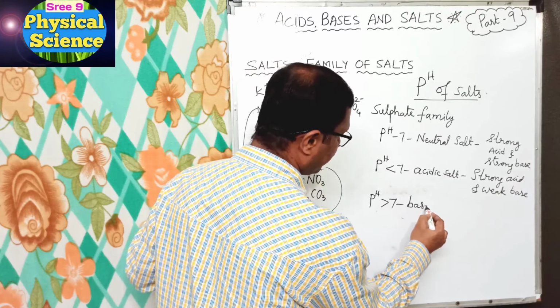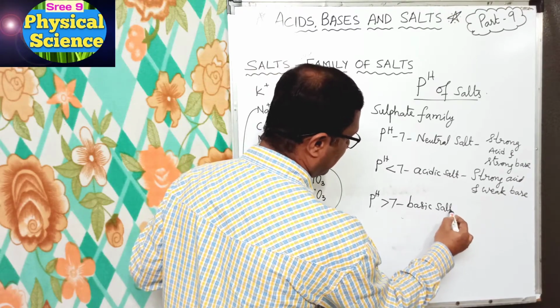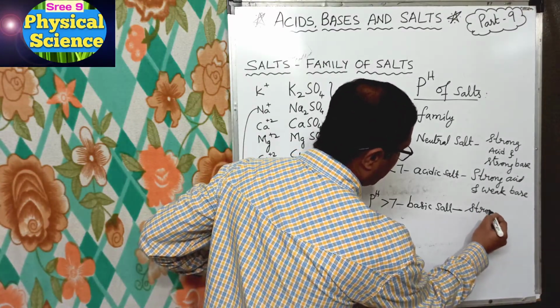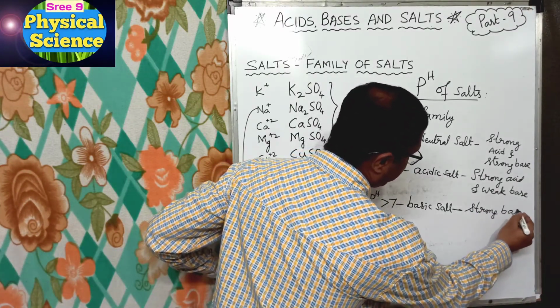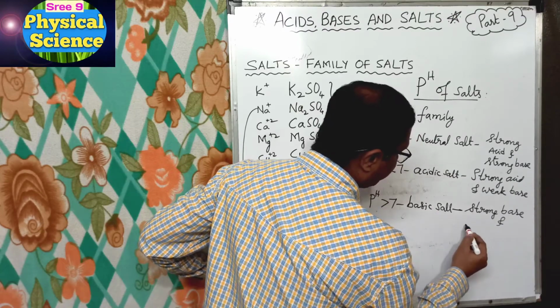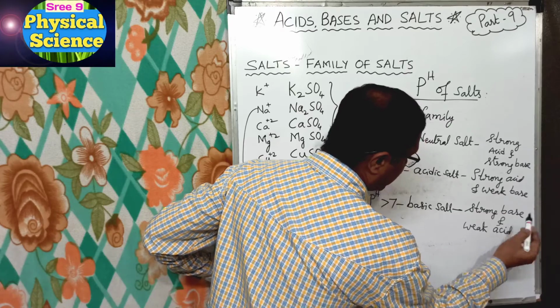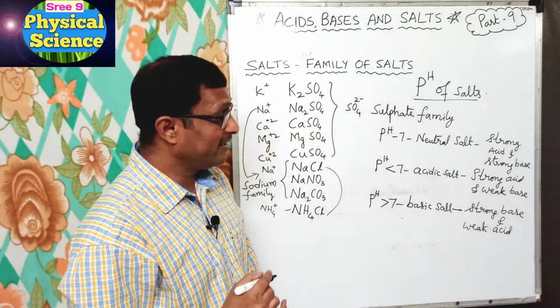Basic salts, and these are obtained from strong base and weak acid, right?